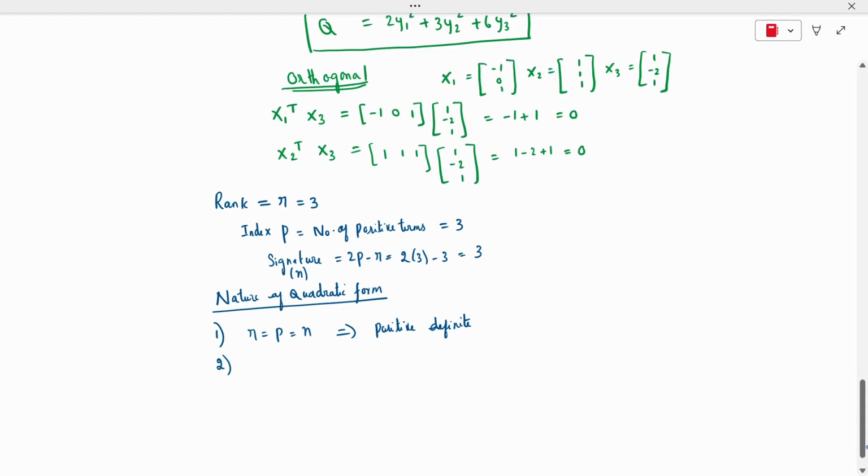Next case is positive semi-definite. Semi means one of your values should be 0.